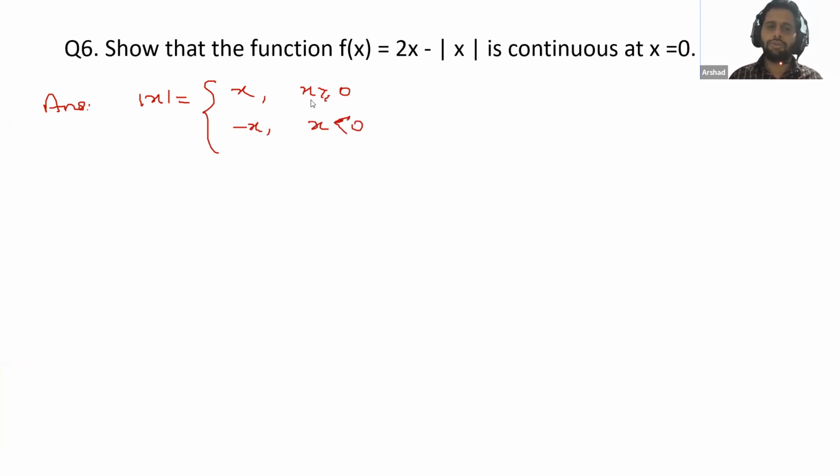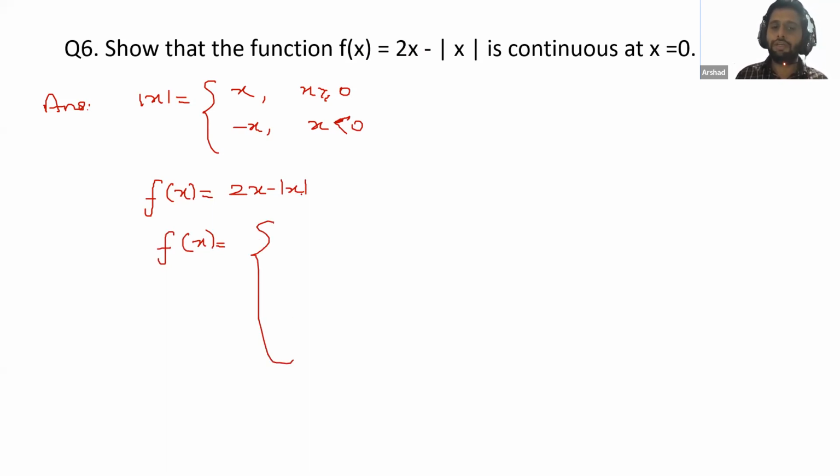Now we will check our question. The question is f(x) is equal to 2x minus mod x. So we have this function f(x) = 2x - |x|. As we have a modulus here, we will define this modulus. Just focus on this part.